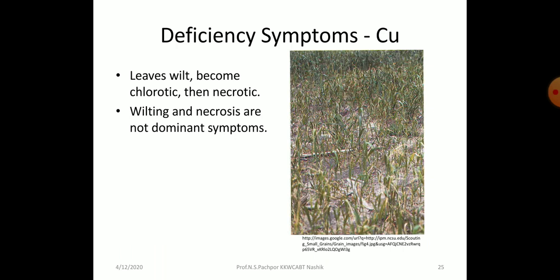Then deficiency of copper. Leaves become wilted, chlorotic, and then necrotic. Wilting and necrosis are not dominant symptoms, but copper particularly produces chlorotic and necrotic spots on the leaf, and the plants show a bluish look as a wilting symptom when copper is deficient in the plant.